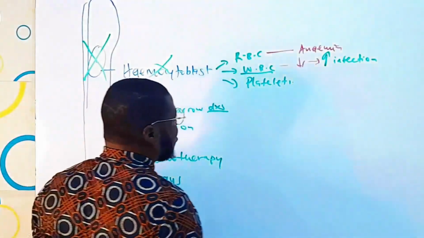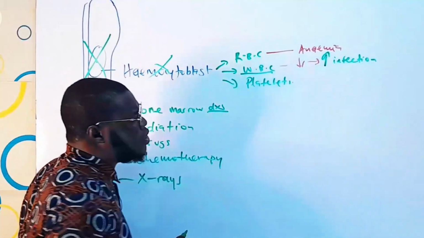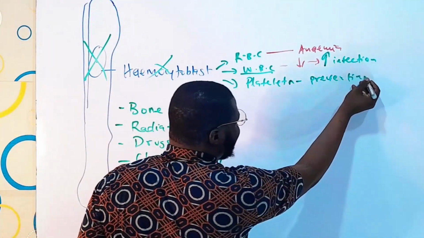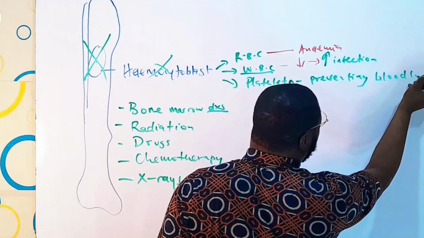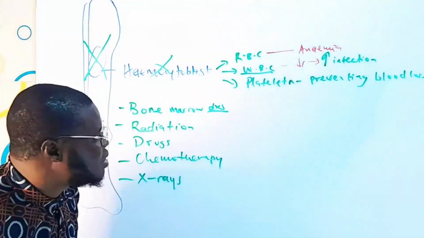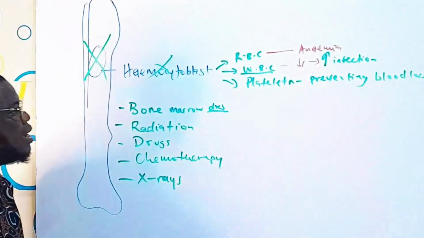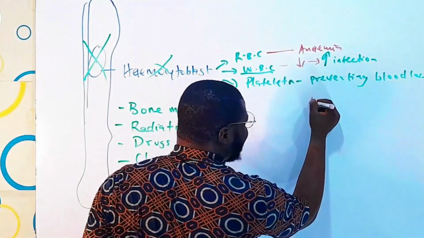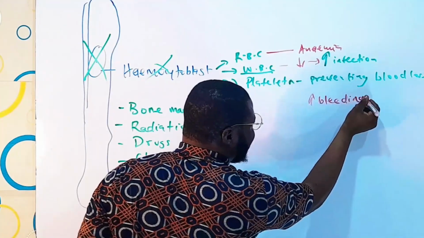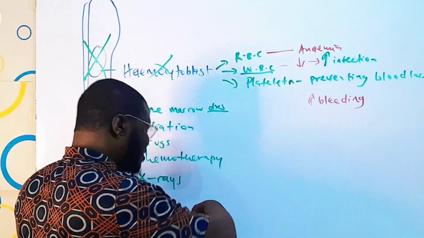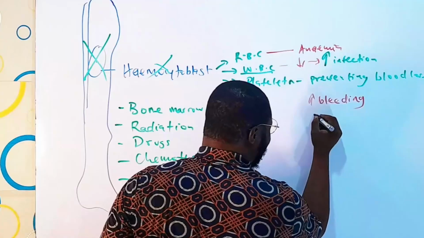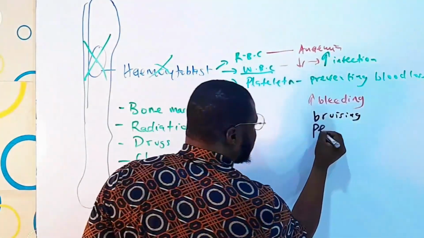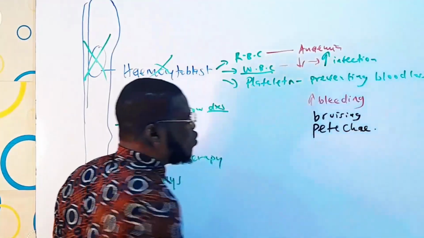Another thing we have right here is the platelet. You already know the function of platelet is preventing blood loss through coagulation. Now the point is, if someone has aplastic anemia, the person will not be able to prevent bleeding. So the person will have an increase in bleeding. Apologies, guys. So the person can have things like bruising, petechiae, and so on and so forth.